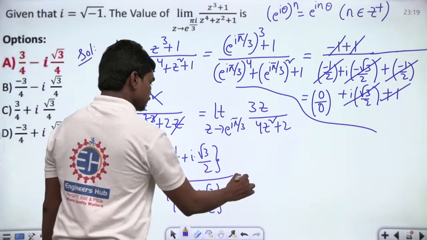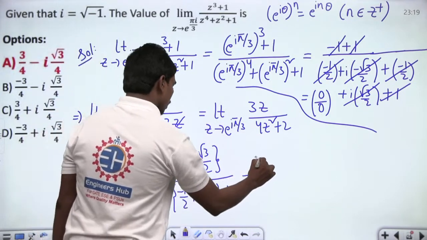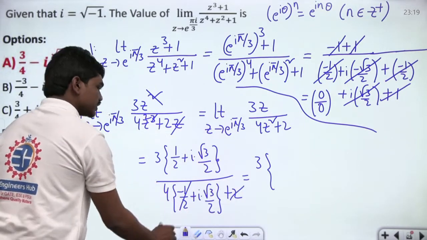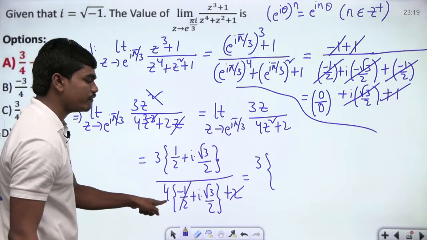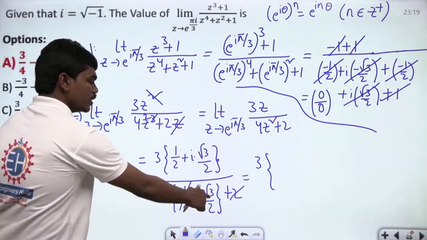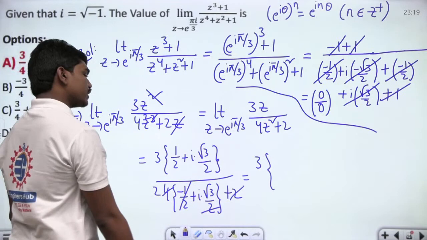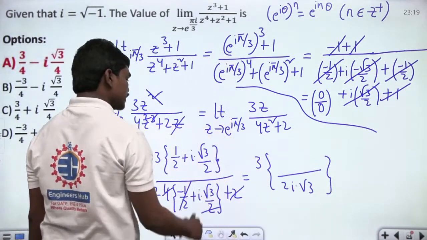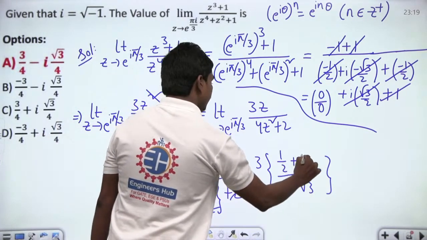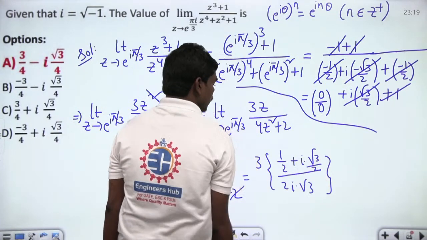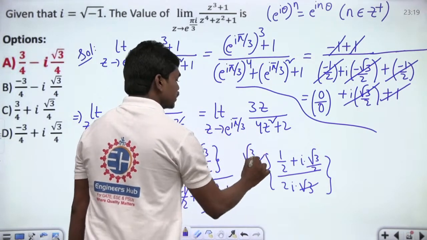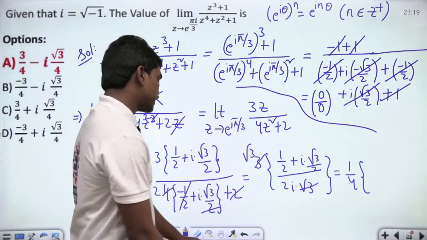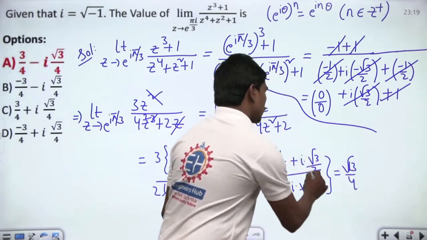So we can do one thing easily. First of all, this 4 into minus 1 by 2 and this plus 2 get cancelled, because 4 times minus 1 by 2 will give you minus 2, so minus 2 plus 2 will go to 0. Again, you can cancel this 4 with 2 here. So we'll get 2i root 3 in the denominator, and in the numerator we have 1 by 2 plus i times root 3 by 2. This is what you have. So you can cancel this and you can write root 3 here. So if you take 1 by 4 common on the whole, root 3 by 4, because this 2 and this 2 get cancelled.